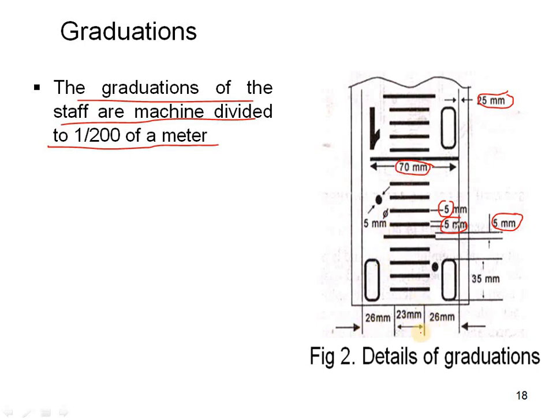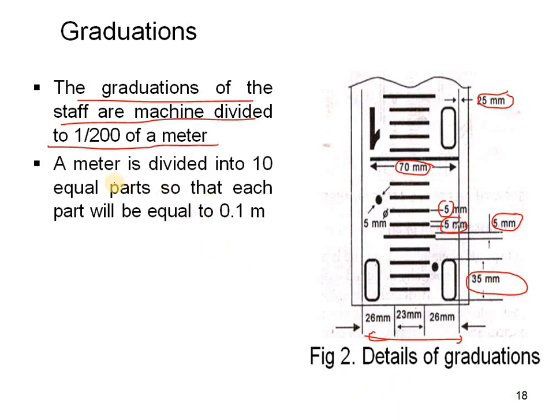This is 26, 26, 23 totally the distance, and this graduation is 35 mm, and a meter is divided into 10 equal parts, so that each part will be equal to 0.1 meter. So here you can see how many parts are there: 1, 2, 3, 4, 5, 6, 7, 8, 9, 10. So these 10 equal parts, up to here, this is nothing but 1 meter.